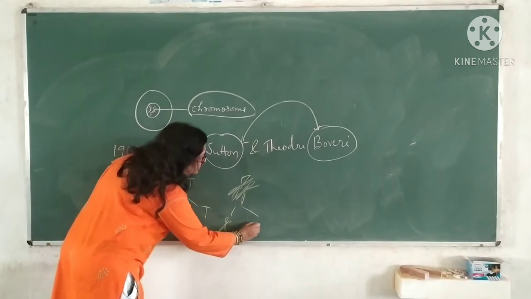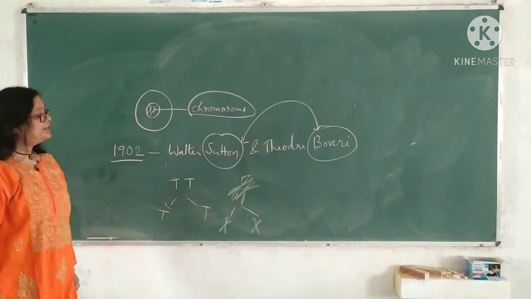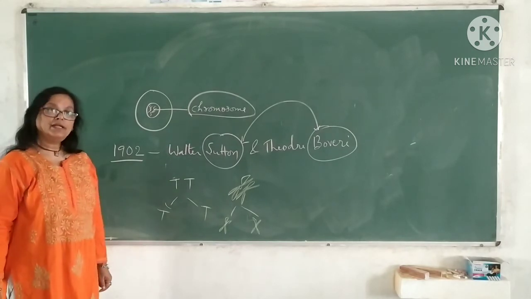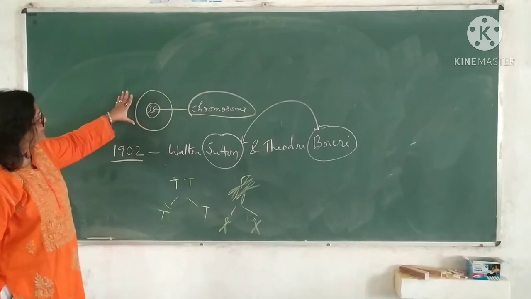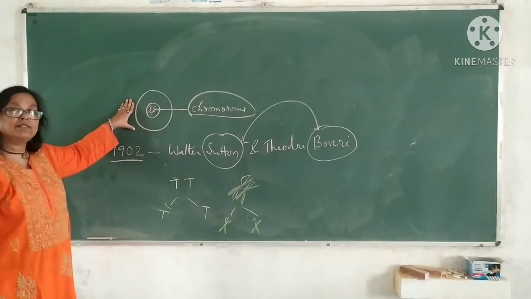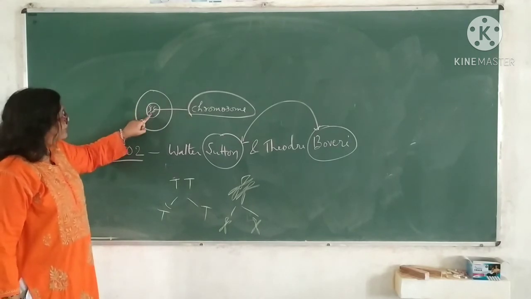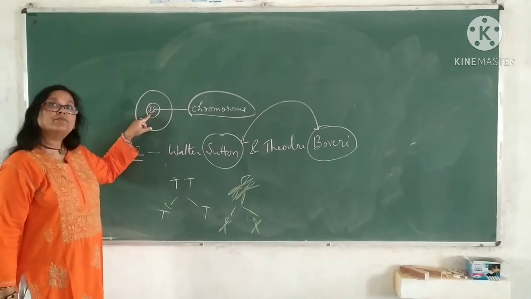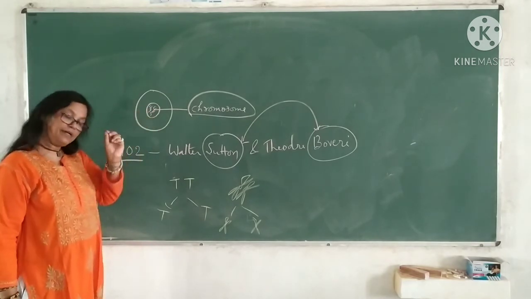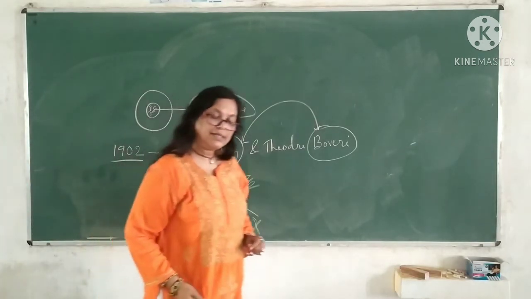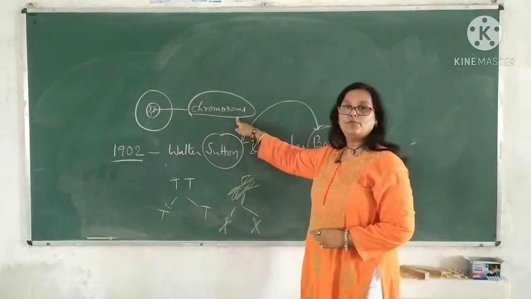So these were the findings of Sutton and Boveri while observing meiosis cell division. Clear? So dear student, as the advanced microscope was discovered, Strasburger and Waldeyer noticed one specific kind of substance inside the nucleus, and Waldeyer actually treated it as chromosome.